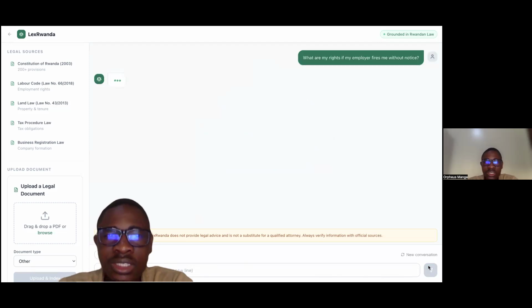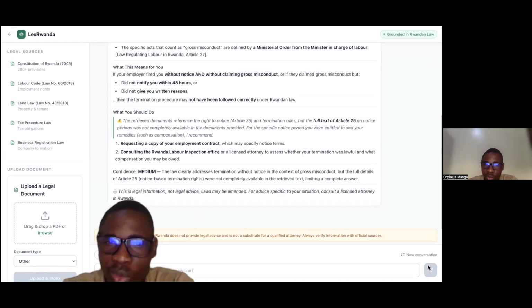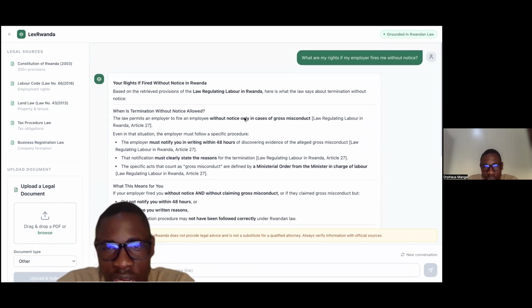If I click on send, it will directly send this question to the chunks that were embedded when I was training on RAG, then try to understand all the documents, then provide you with an answer that is cited, and it also gives you the confidence of the response. So this is the response. It cites the law regulating labor in Rwanda, Article 27. Then it gives you the whole response to that question.